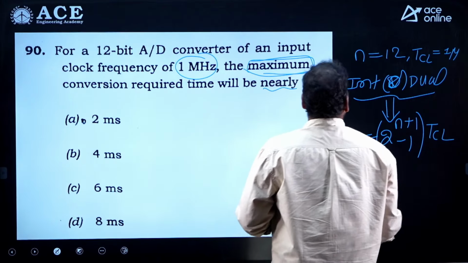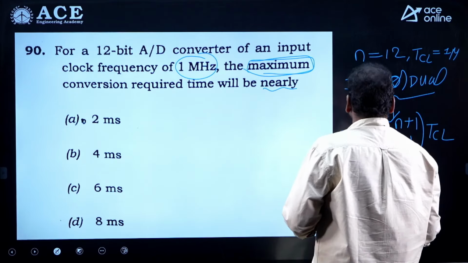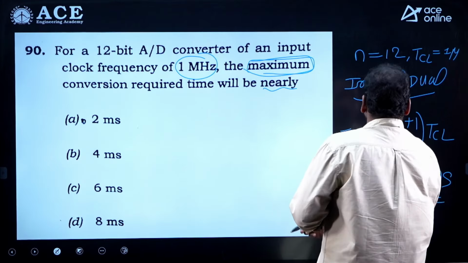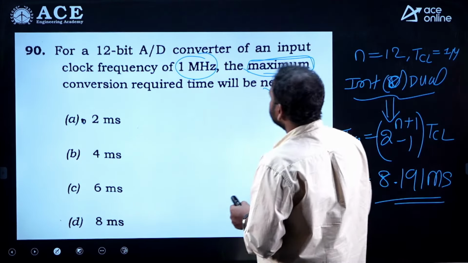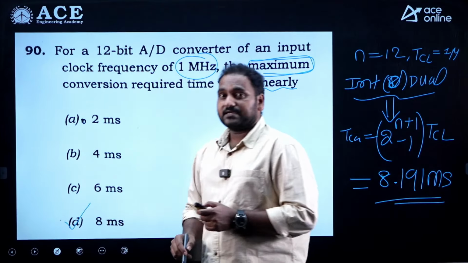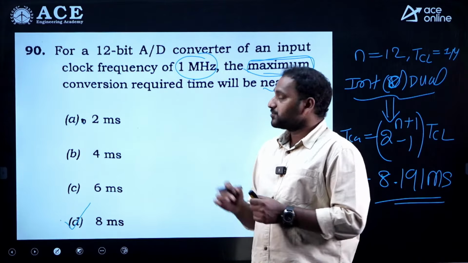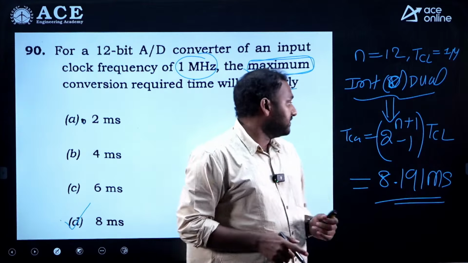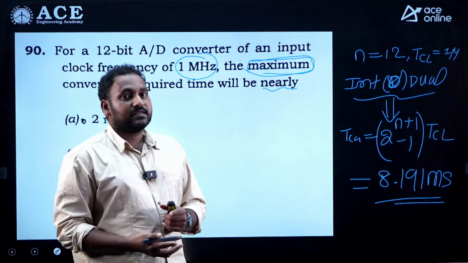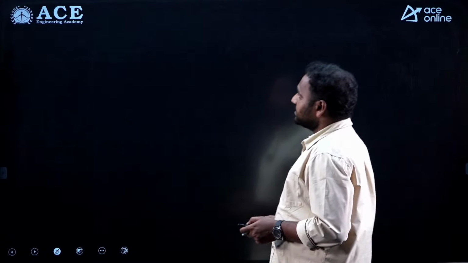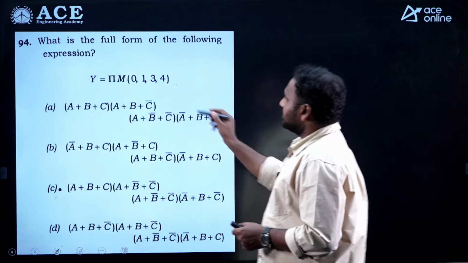So, if you substitute, you will get 8.191 milliseconds. So, 8.191 milliseconds is nearly equal to 8 milliseconds. That is why we can select option D. In fact, the question is not clear, but as he has given maximum, that is the case, we can select integrating type. Integrating type is also called as dual slope.